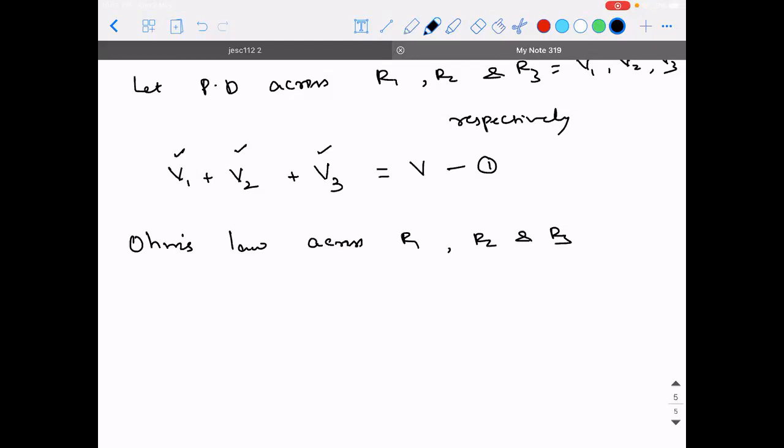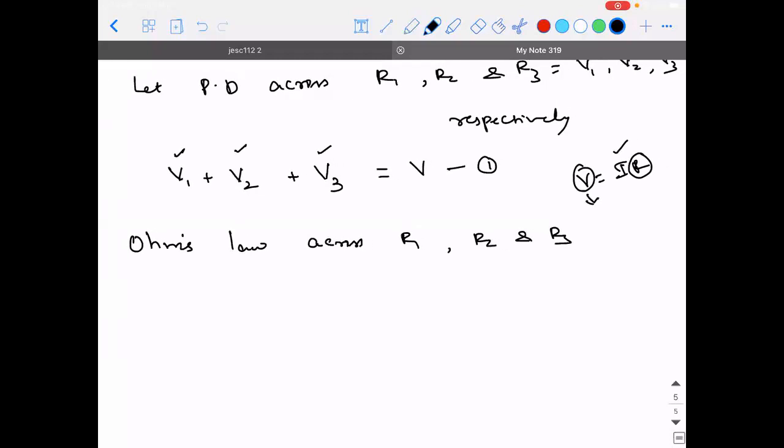So what does Ohm's law state? The potential difference across the resistor is equal to the current flowing through that resistor multiplied with its resistance. So V is equal to IR. This V stands for the potential difference across the resistor, I stands for the current flowing through the resistor, and R stands for the resistance of that resistor.